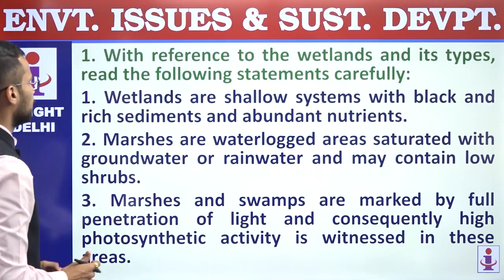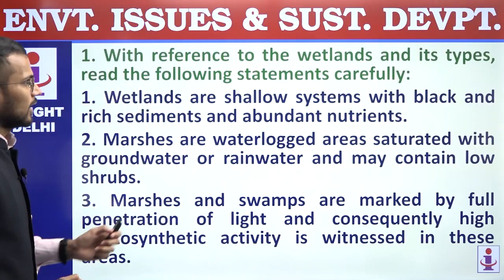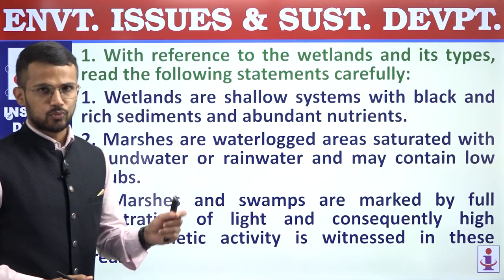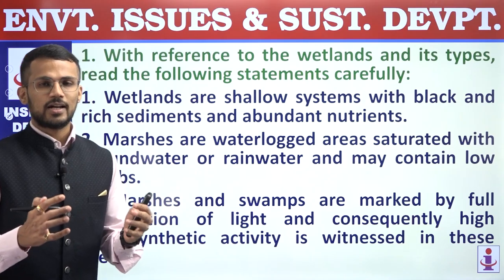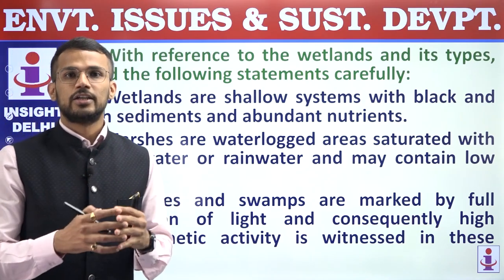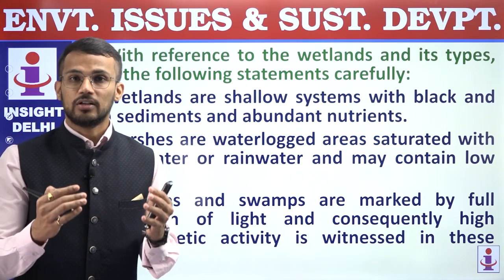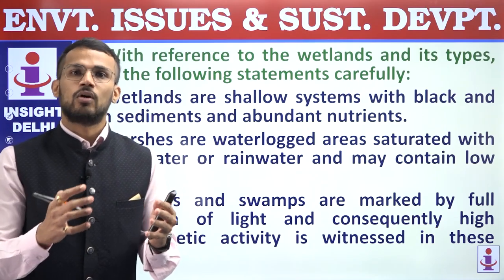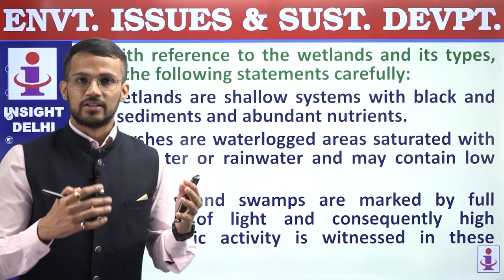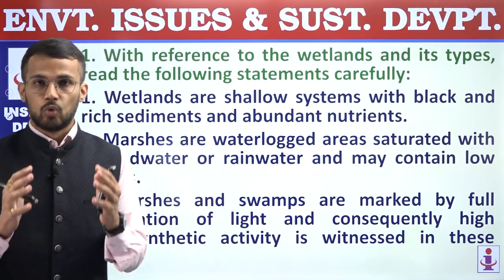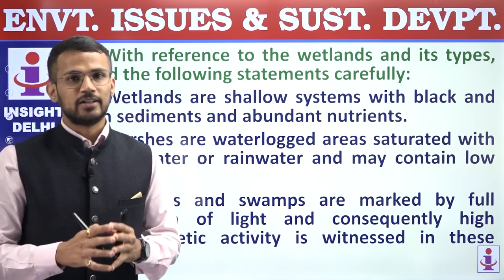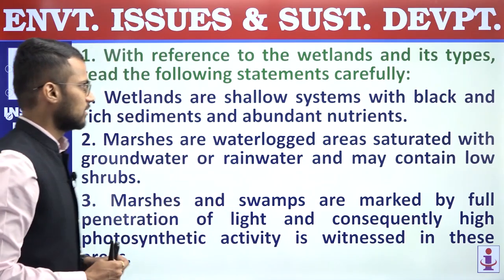First question is, with reference to the wetlands and its types, read the following statements carefully. So we know that wetlands are the habitat where water is a prime determinant of the factors or the conditions of wetlands. And as a result of that, we can say that water influences the organisms living in the wetland ecosystem. Let us consider these statements.